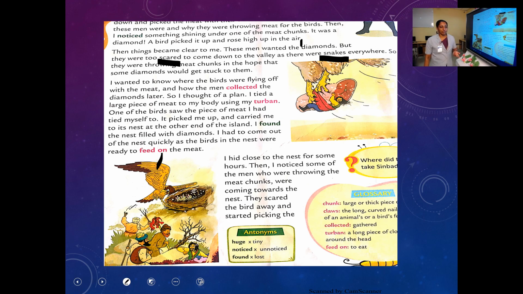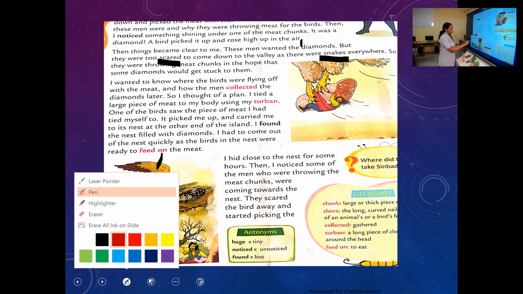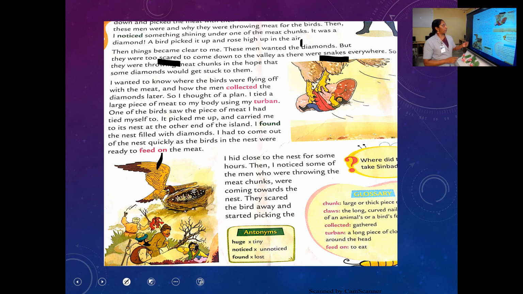Are you afraid of snakes? I am afraid of snakes. Okay. So that is why they are throwing the pieces of meat. They were throwing meat chunks in the hope that some diamonds would get stuck to them. How would diamonds get stuck to them? What they were hoping and what is going to happen, that is what we are going to see. Okay. So is it clear for you?